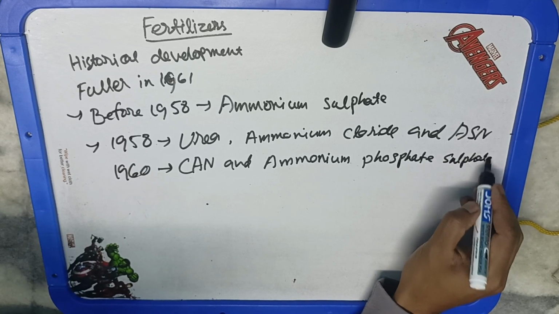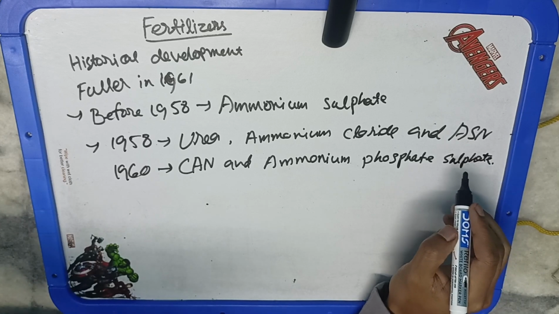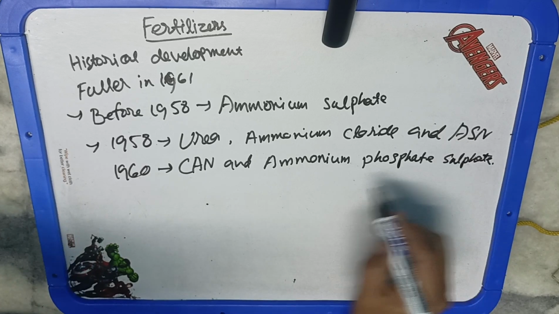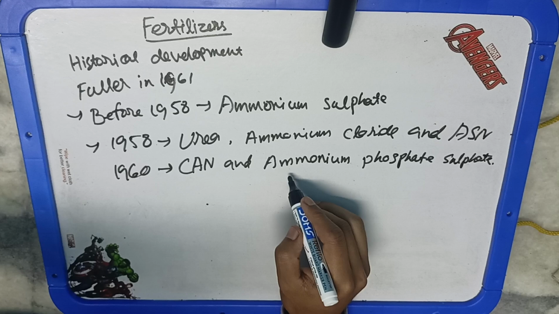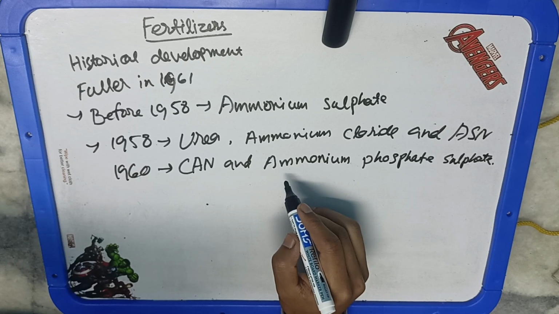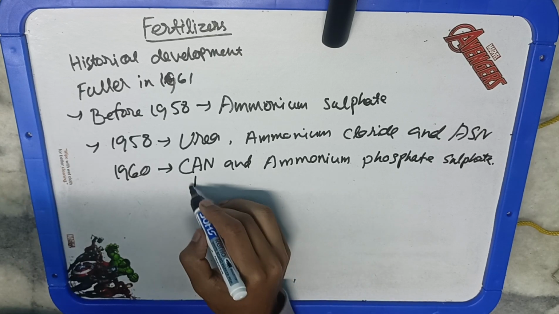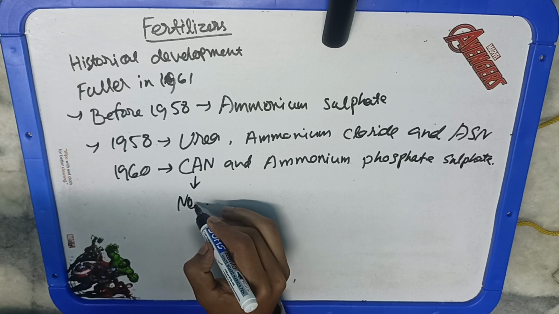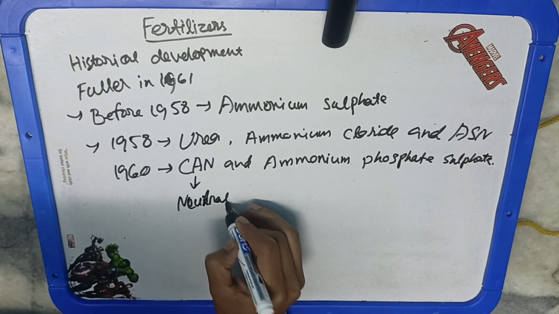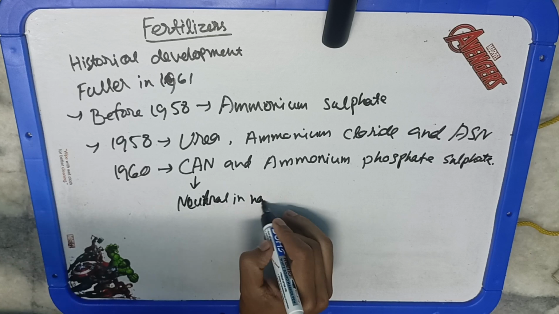Then there is calcium ammonium nitrate, CAN, which is usually neutral in nature and also known as Kisan Khad.